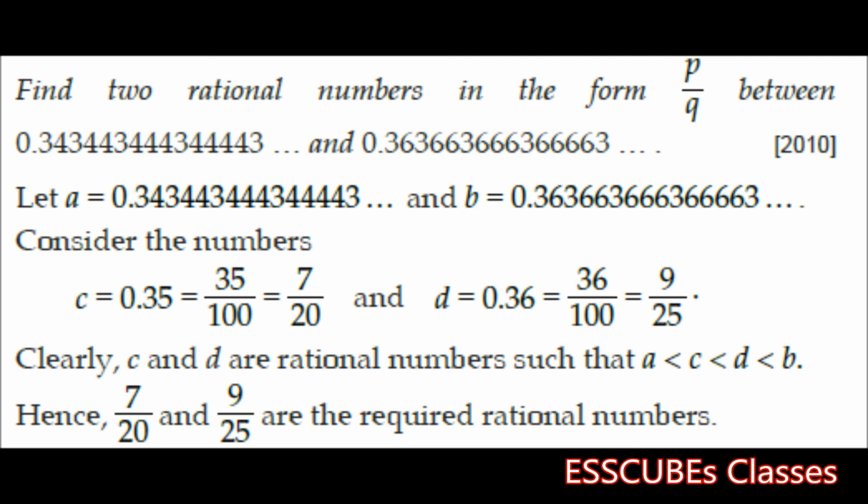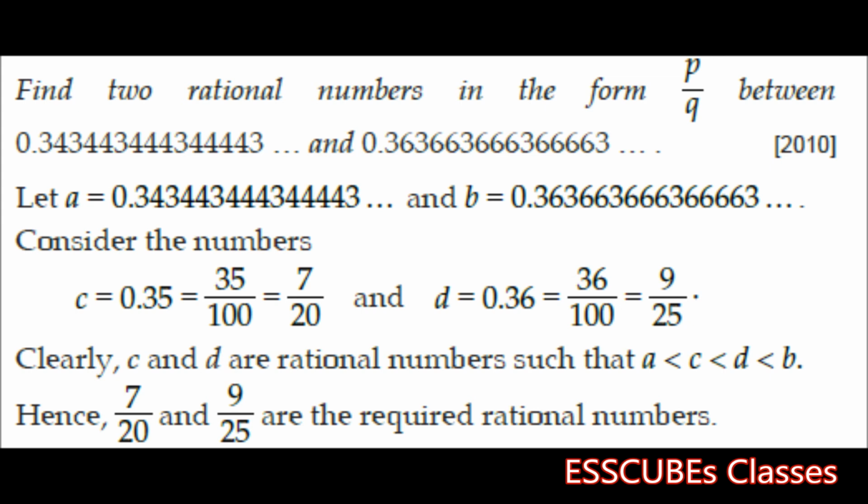We'll consider the first number to be A and the second to be B. Now see, 0.34 and 0.36. That means a number which lies between these two numbers is 0.35. Now 0.35 is of course a rational number because it can be represented in the form 35 by 100, or in the simplest form as 7 by 20.